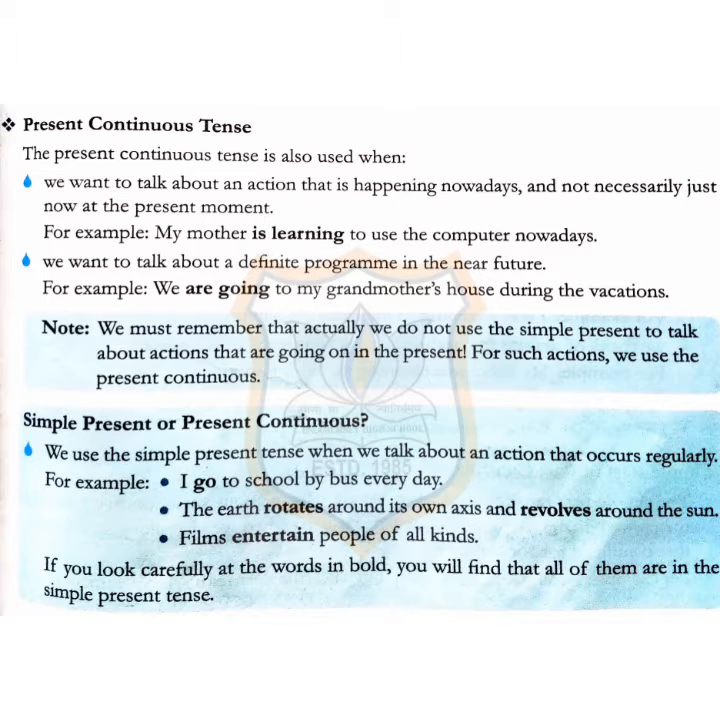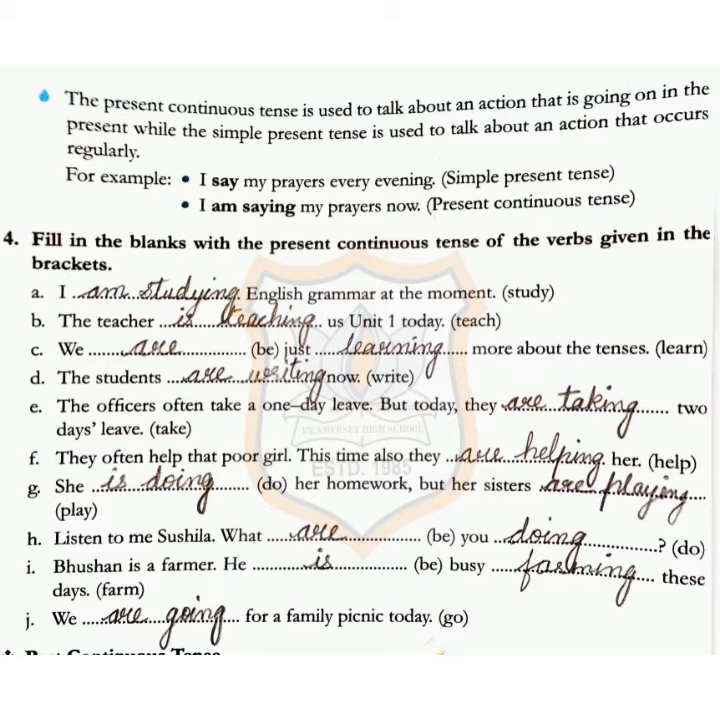If you look carefully at the words in bold, you will find that all of them are in the simple present tense. The present continuous tense is used to talk about an action that is going on in the present, while the simple present tense is used to talk about an action that occurs regularly. For example, I say my prayers every evening. This is simple present tense. And next one, I am saying my prayers now. That is present continuous tense.